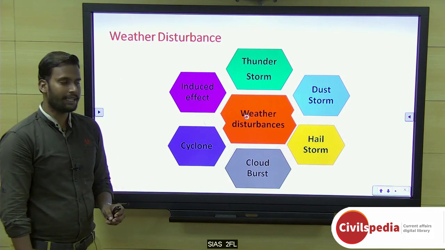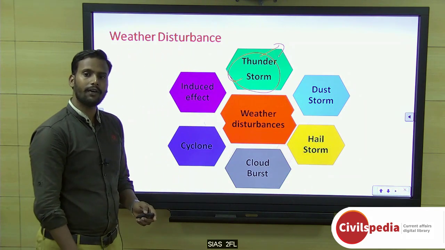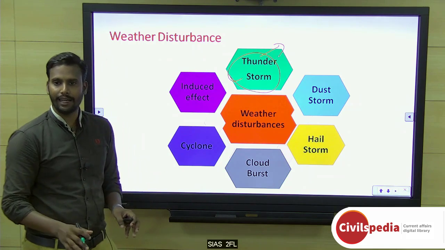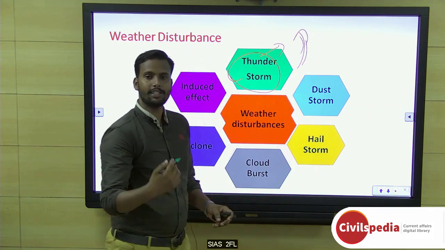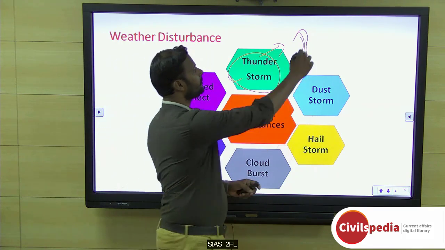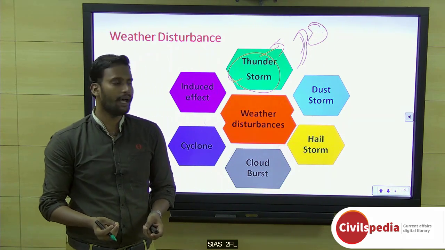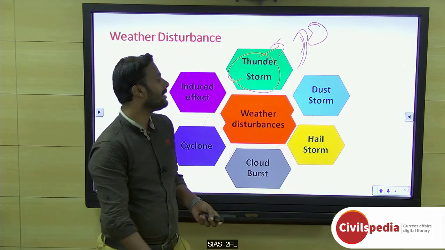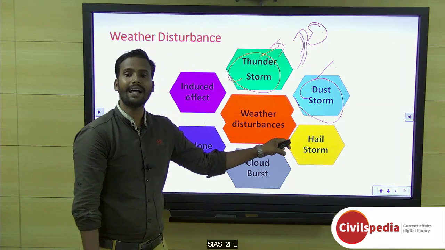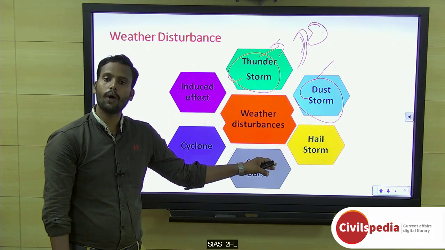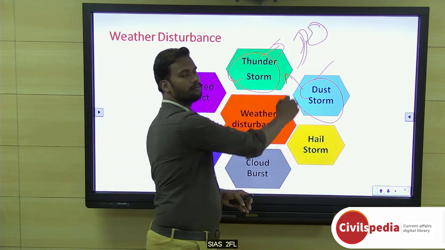So what are the weather disturbances we can see? First of all, thunderstorm. Thunderstorm is obviously a kind of convectional rainfall. When the land is very hot, the air will rise up, the convection will be there and there will be rainfall. This will happen only if humidity is there, so the water source should be there. If there is no water source, then it will be converted into a dust storm. So only Rajasthan is having a dust storm. If they have good humidity, water resource and moisture, they would have a thunderstorm.